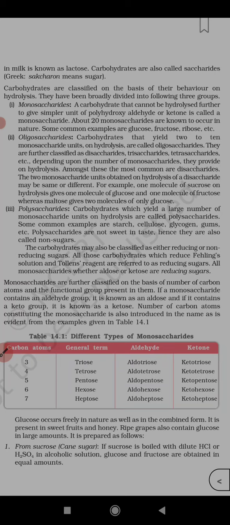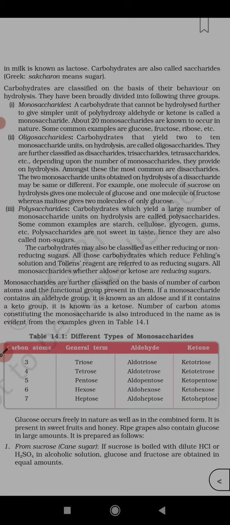Polysaccharides are not sweet in taste and they are also called non-sugars. Polysaccharides are not sweet in taste, so you can call them non-sugars. The carbohydrates may be classified as either reducing or non-reducing sugars.